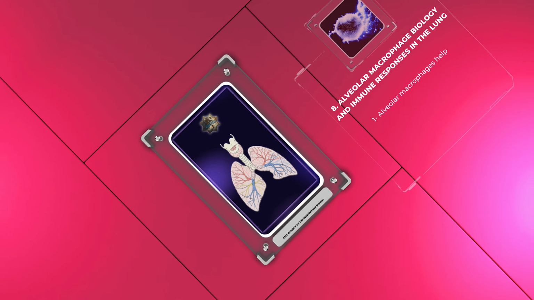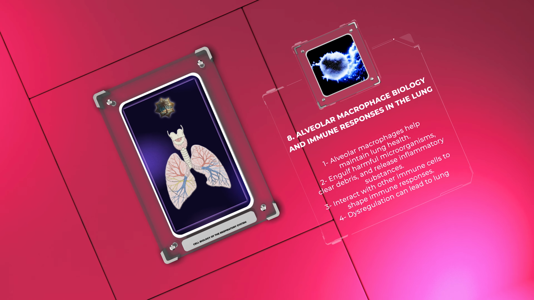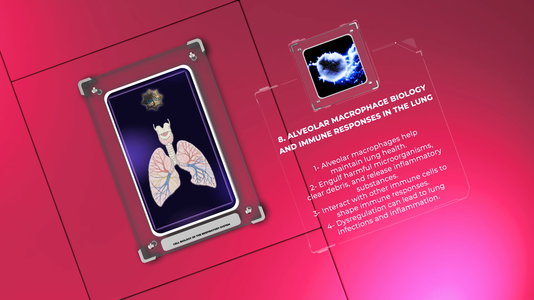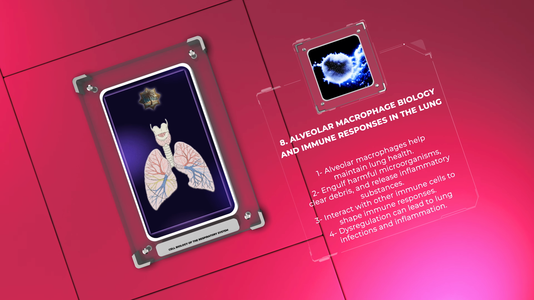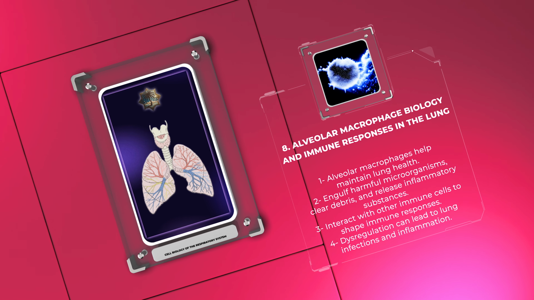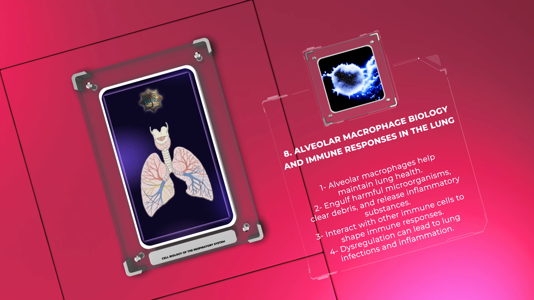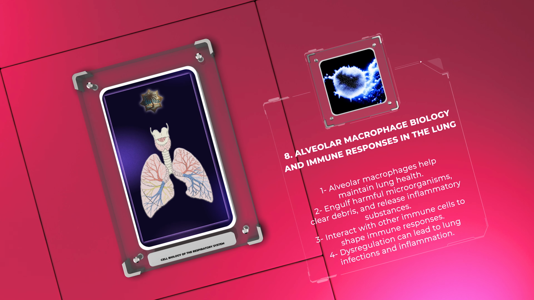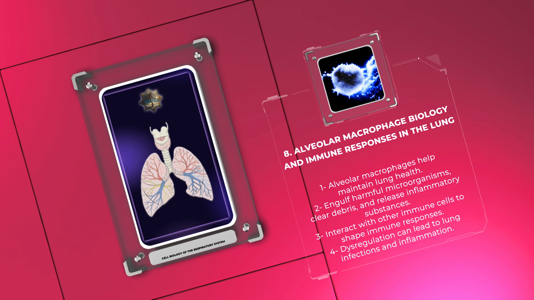Alveolar macrophages are immune cells in the lungs that help maintain lung health. They engulf harmful microorganisms, clear debris, and release inflammatory substances. They interact with other immune cells to shape immune responses. Dysregulation of their function can lead to lung infections and inflammation.